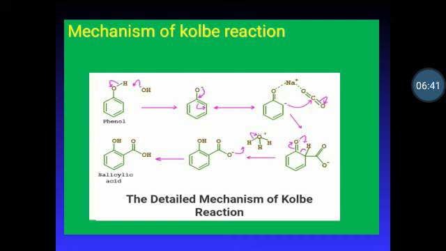For aromaticity of the benzene ring, hydrogen donates its electron. When hydrogen donates its electron, then oxygen has a negative charge. On acidification, it gives salicylic acid.